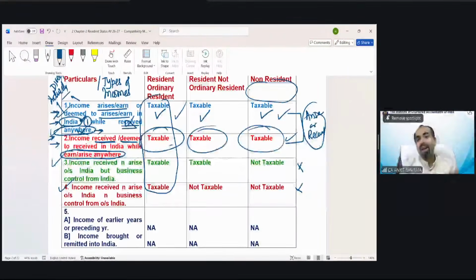For RNOR, there are three taxabilities. Arise tax, receive tax, and business control from India tax. Only one income is not taxed, when there is no connection with India: not arise, not receive, not control. Then that is non-taxable for resident but not ordinary resident as well. I hope till now this is clear.